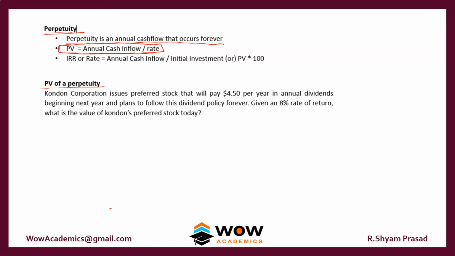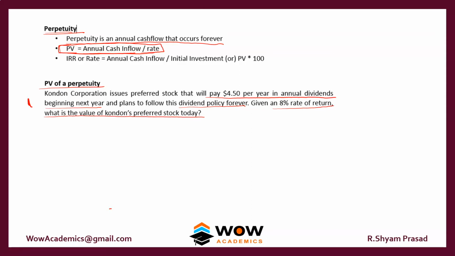Condon Corporation issues preferred stock that will pay 4.5 per year in annual dividends beginning next year. Beginning next year is the first year. So this year end or next year beginning are both the same. So it is the first year, and it plans to follow this dividend policy forever. Given an 8% rate of return, what is the value of Condon's preferred stock today?